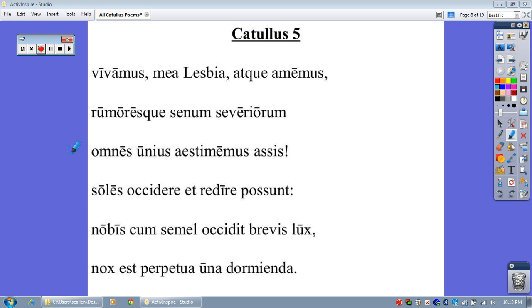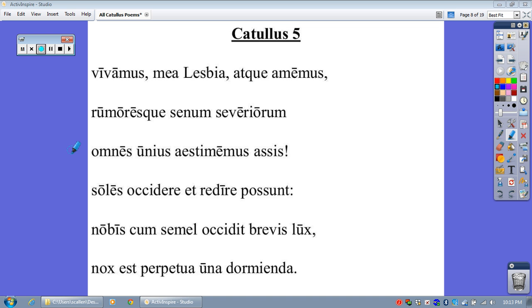So we get to Catullus 5, and apparently Catullus has finally gotten his voice back, and he and Lesbia apparently are seeing each other on the side. Remember, Lesbia was married, and so here we have this poem. You can find it on page 214 of your book, and it's a very famous poem, a little bit over the top. Let's have fun with it.